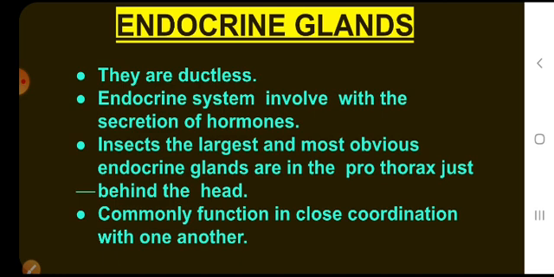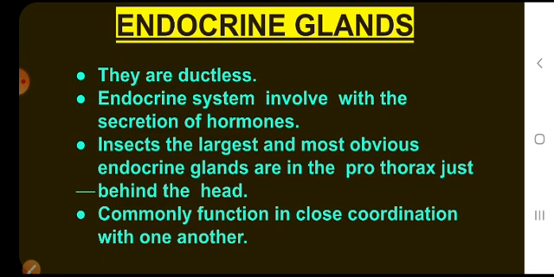Next, functions of endocrine glands. What are the functions of endocrine glands in insects? In insects, endocrine glands regulate molting or ecdysis and determine form at metamorphosis. They also participate in polymorphism. Endocrine glands are also involved in reproduction, and in regulation of pre-programmed cell death. This is about endocrine glands in insects.